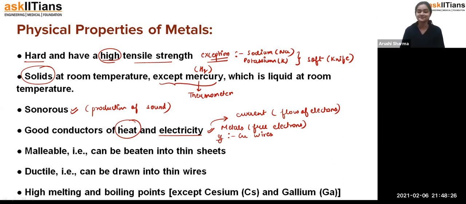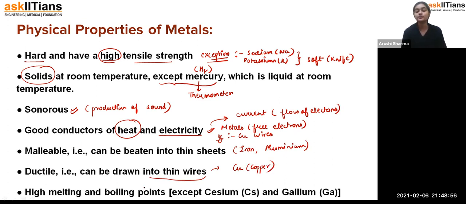Malleable. Malleable means they can be beaten into sheets. Yes, we have iron sheets, and we even have aluminium sheets, and aluminium sheet is used as foil paper to wrap food so that the food can remain fresh. Ductile, yes, that means they can be drawn into thin wires, as with the copper wires we use in our houses. So yes, they are ductile in nature.